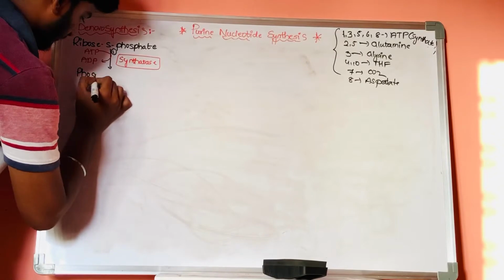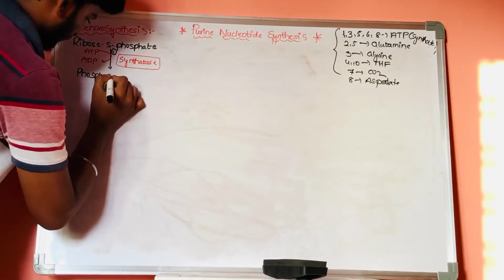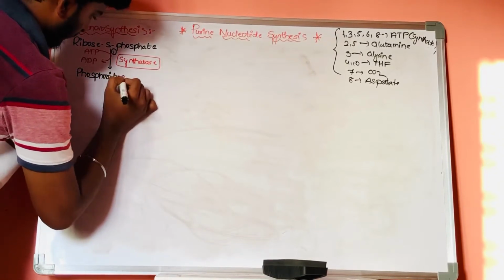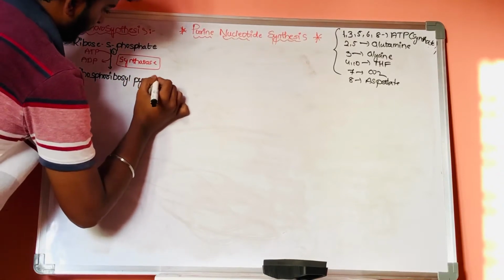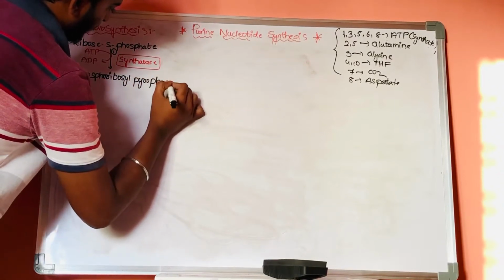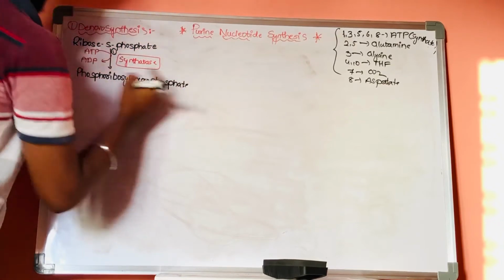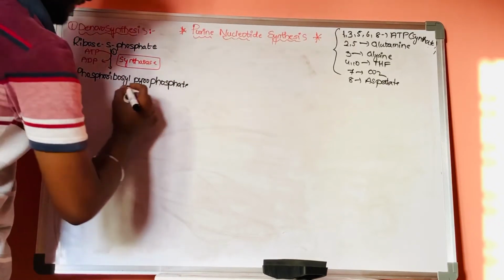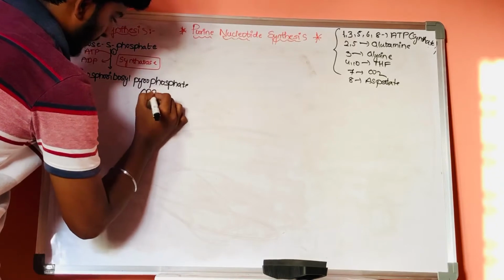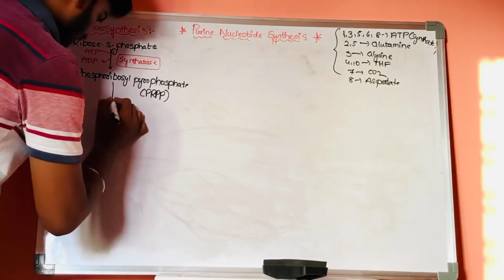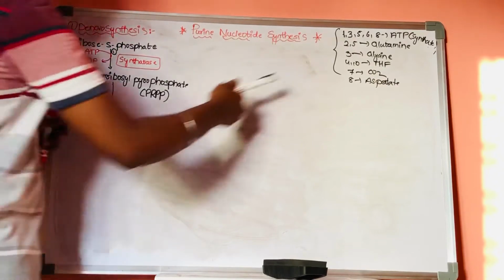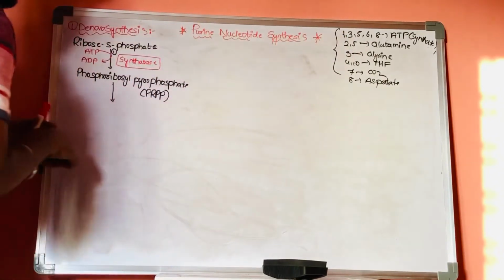phosphoribosyl pyrophosphate. Phosphoribosyl pyrophosphate, which is shortly written as PRPP. Now, in the second step, it requires glutamine.